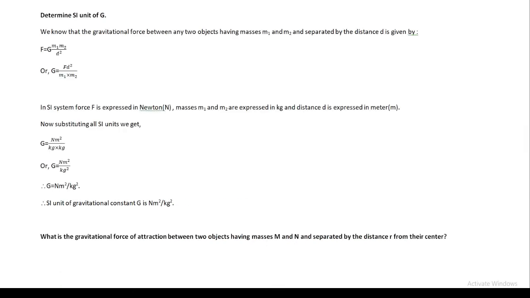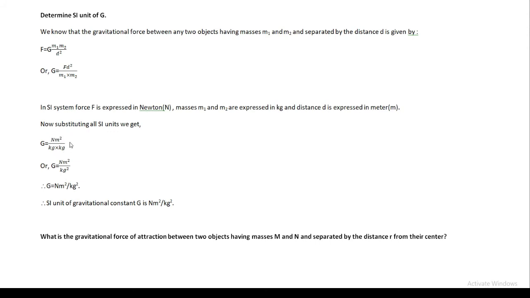Now let's substitute all the SI units in the formula of G. In the place of force F we write Newton, in the place of distance d we write meter, so it is Newton meter square, and in the place of M1 and M2 we write kilogram, because all these are SI units. The SI unit of force is Newton, the SI unit of mass M1 is kilogram, and the SI unit of mass M2 is also kilogram.